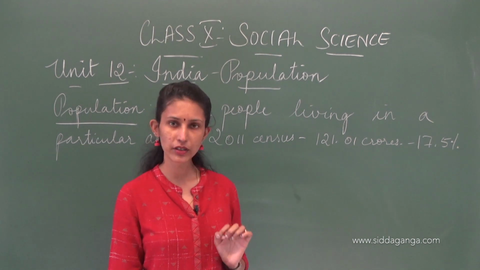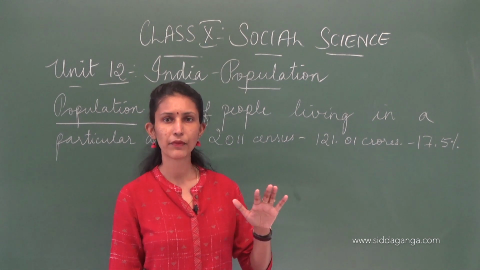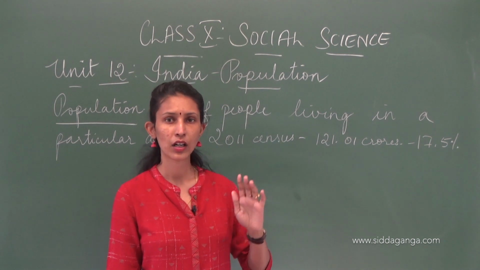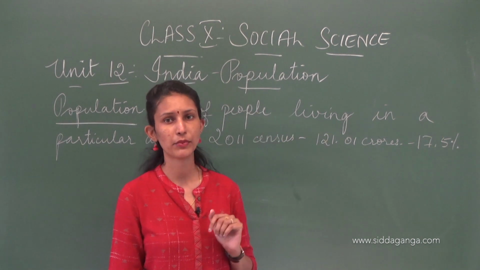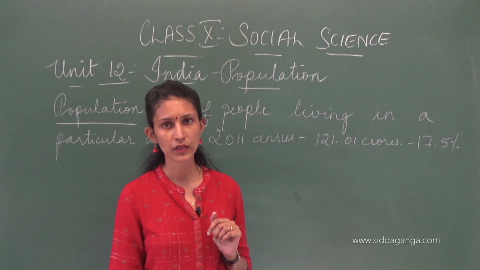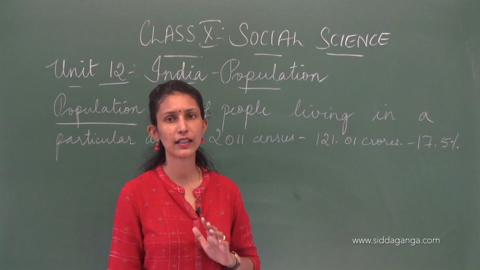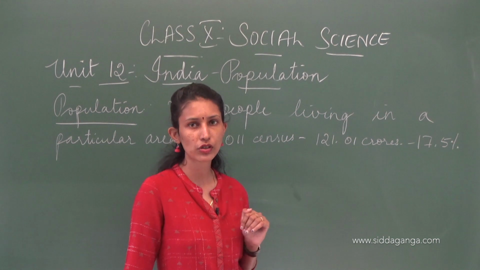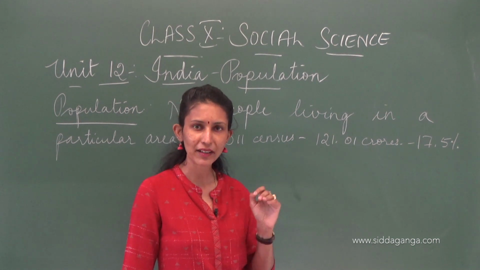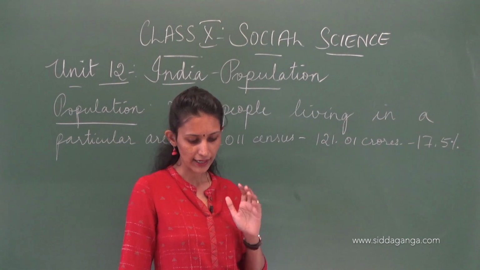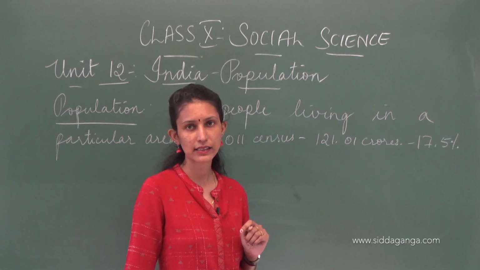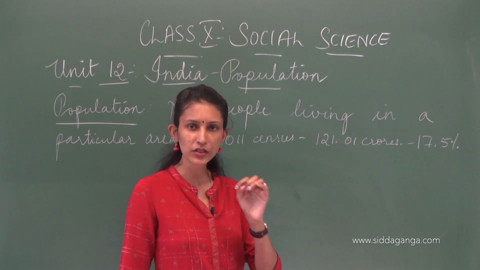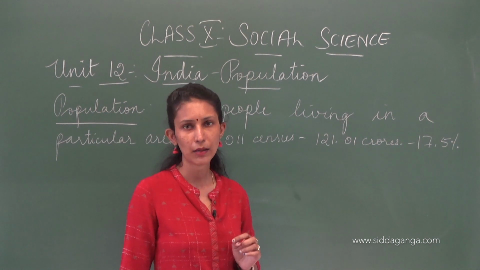That was somewhere around 1901 to 1921. Population was balanced because the death rate was also high because of the diseases that were happening. People were getting affected, people were fighting wars at that time, and there was no proper medical care. Then from 1921 to 1951, the population was growing at a moderate rate, not very high as of now. Why moderate? Because systems were improving, especially the healthcare system, and the diseases also came down. These epidemics and pandemics came down, and we had better health facilities, sanitation facilities, people were taken care of, and certain policies were implemented, so we were on a better note than before 1921.